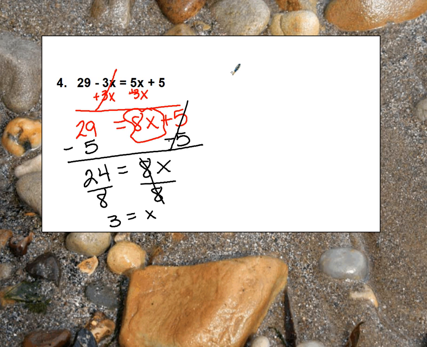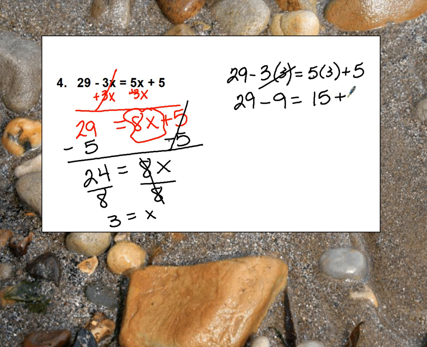In order to fill in and check, 29 minus 3 times 3 equals 5 times 3 plus 5. So we now have 29. Negative 3 times positive 3 is a negative 9. 5 times 3 is 15 plus 5. 29 minus 9 is 20, and 15 plus 5 is 20. So yes, that was our correct answer. And we're done. Now you know why it's my favorite, right?